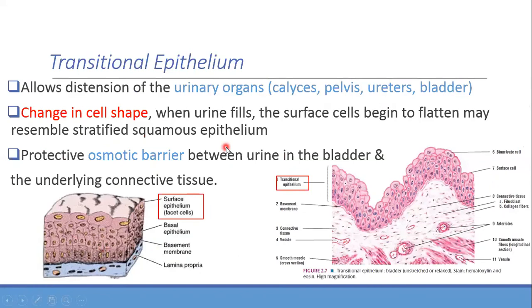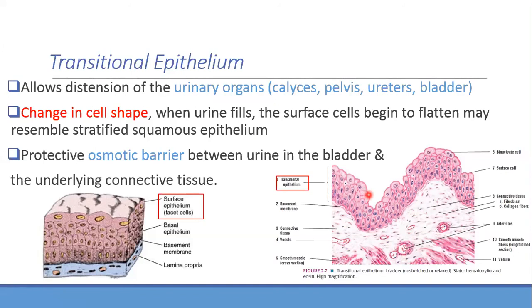Okay, transitional epithelium, let me show you quickly. This is the topmost layer, the transitional layer. Like I said, the surface can be modified. If it modifies on top, it becomes flat.